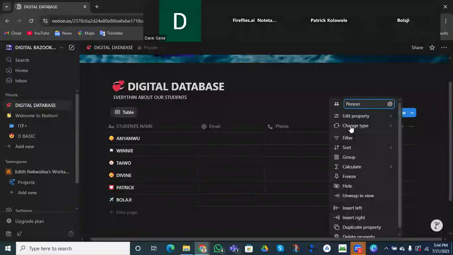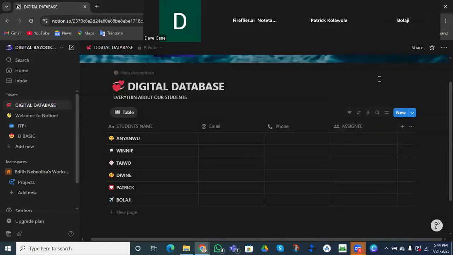And there is one good thing about what? About Notion. I can decide to change this to what? Assignee. Do you understand? So you have a right to do what? To edit properties, right? Do you see I've changed the name? Assignees, right? All right. So let's see.